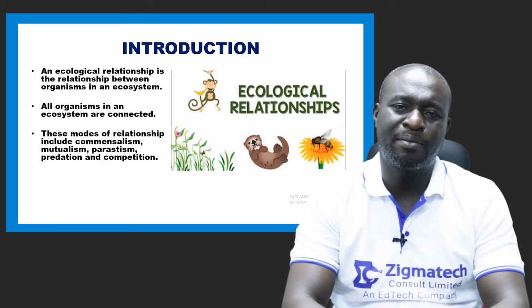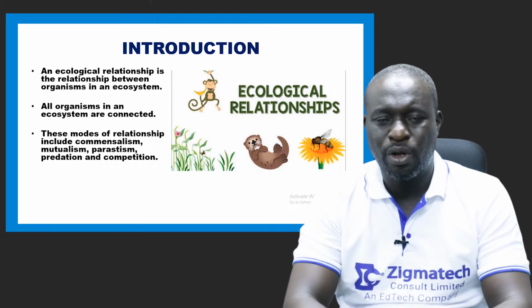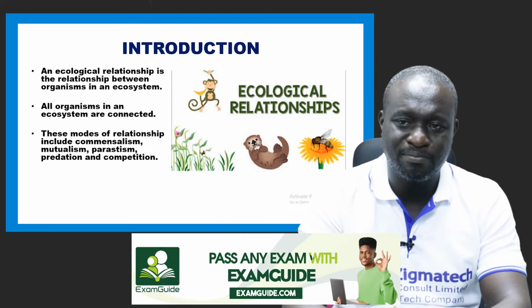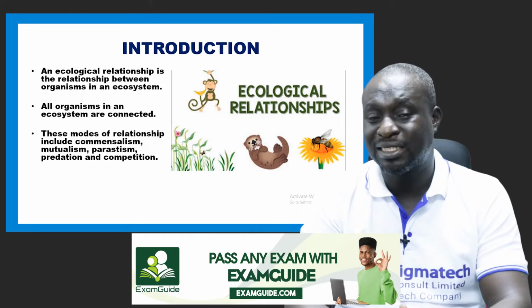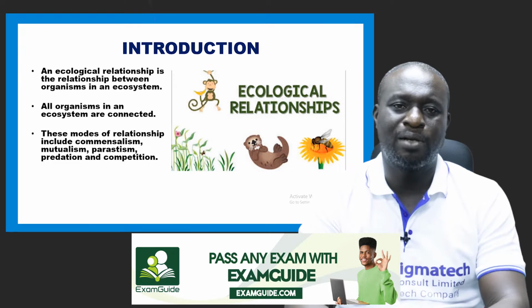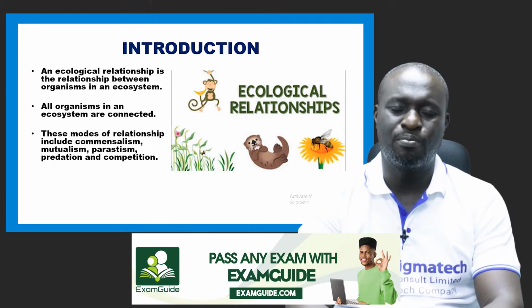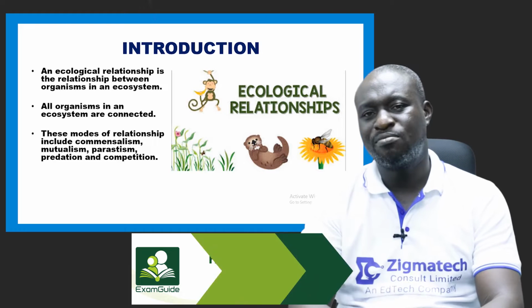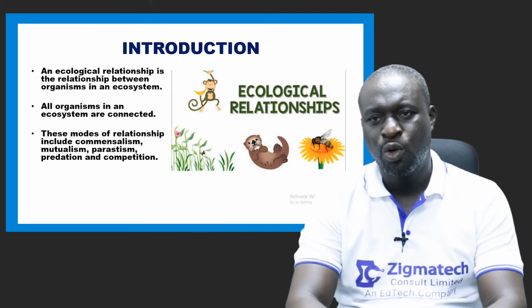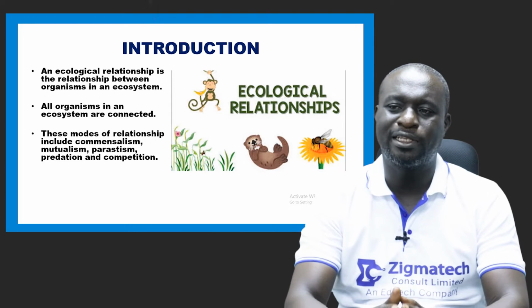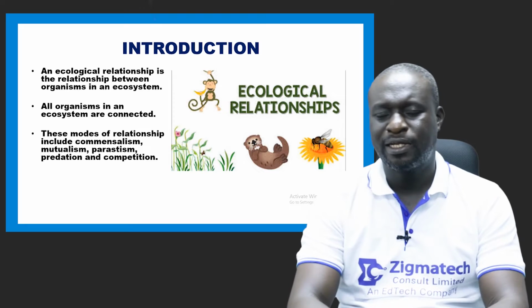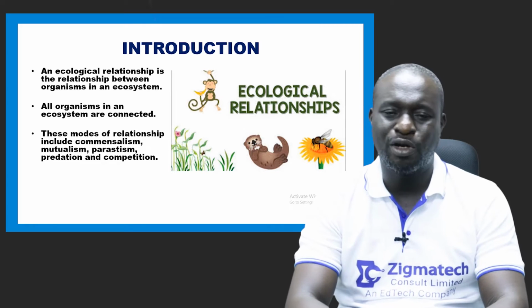We're going to be talking about commensalism, mutualism, parasitism, predation, and then we're also going to be discussing competition. So these are the modes of association we are going to be dealing with today. Okay? So if you're set, let's continue and proceed.